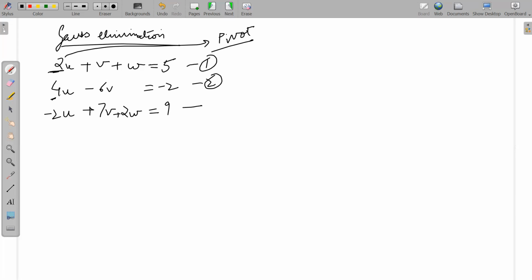The term corresponding to u is 4. So you'll divide 4 by your pivot. What do you get? When you divide 4 by 2, you'll get 2. So you'll multiply equation 1 by 2 and you'll subtract it from equation 2. So what do you get?